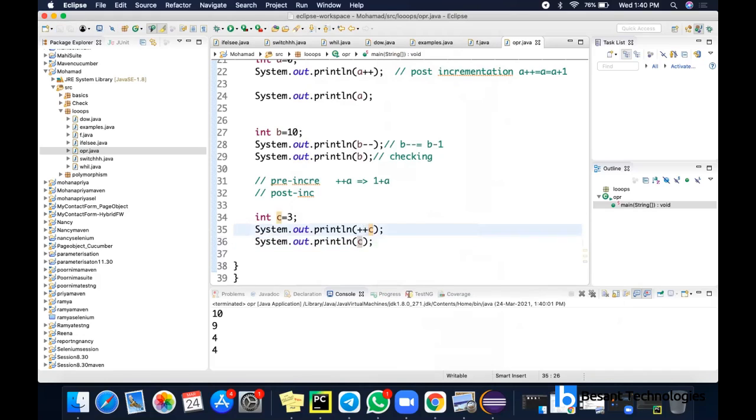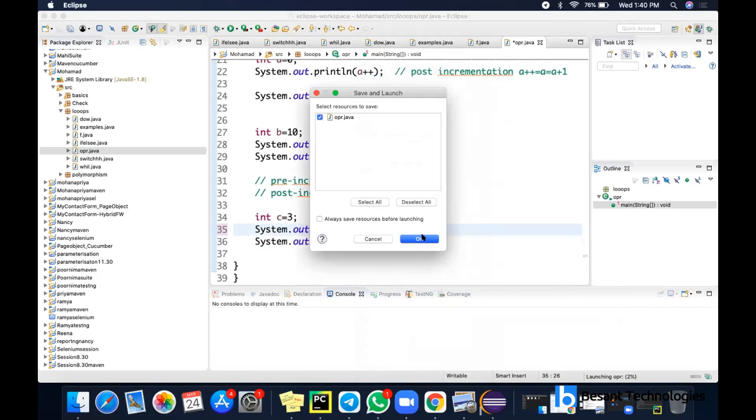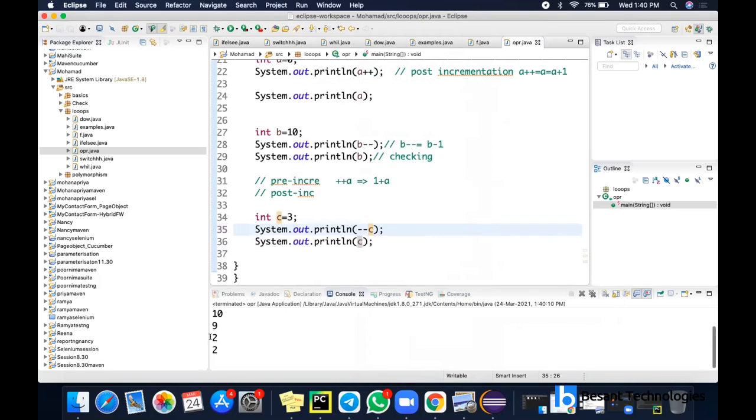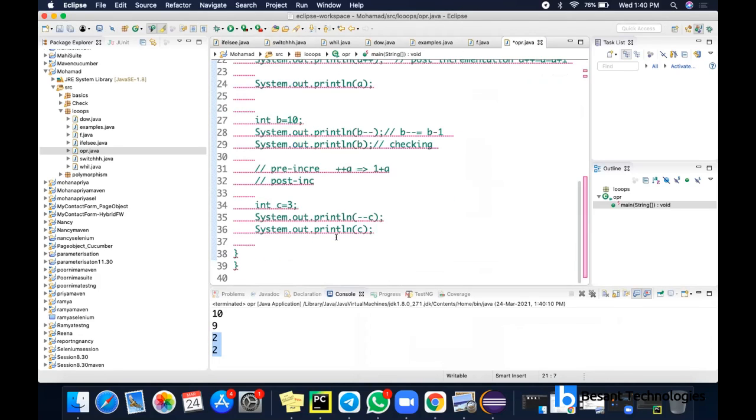Suppose it is negative negative b, that is pre-decrementation, that is 3 minus 1, you will be getting 2 here. So this is pre-incrementation and post-incrementation. It will come under arithmetic operators. The remaining operators, addition, subtraction, those things you may already know. So let's go for the next one.